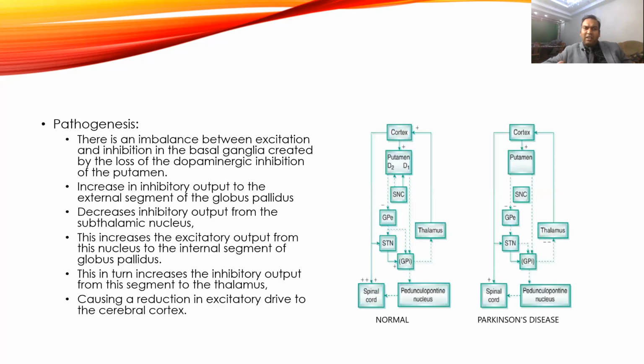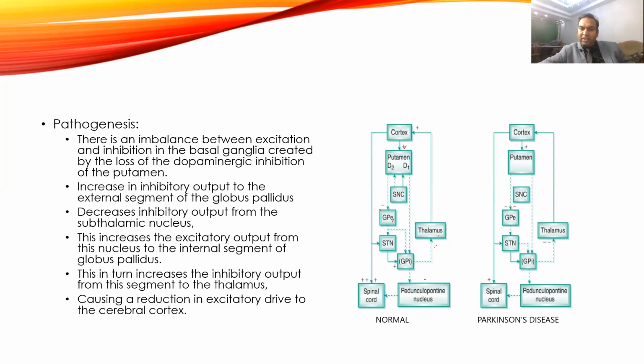Okay. Now exactly what happens in Parkinson's disease. In the normal state, the cortex sends an excitatory input to the putamen. From the putamen it goes as an inhibitory input to the globus pallidus. From the globus pallidus it goes to the substantia nigra, which is again an inhibitory input. From the substantia nigra it goes to the putamen, which is usually excitatory, and from the globus pallidus it goes as inhibitory input to the thalamus, and then it goes to the cortex and finally sends an excitatory input.